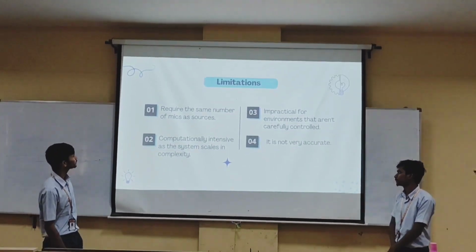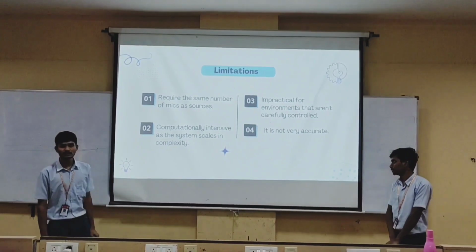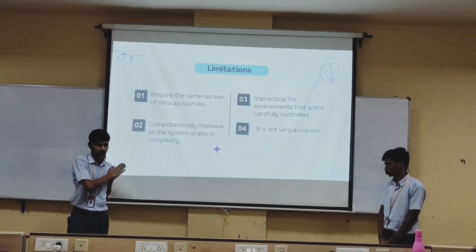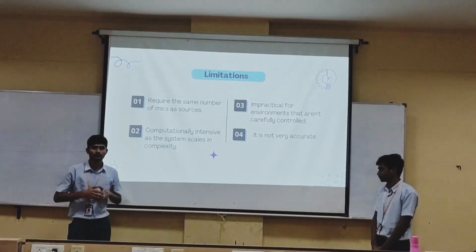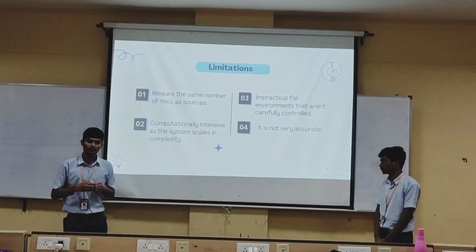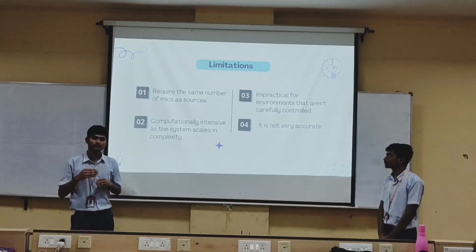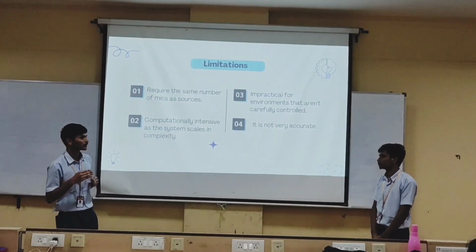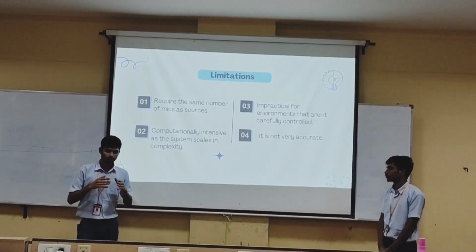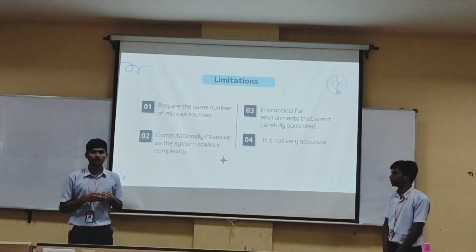Here are the limitations. We explained the blind source separation method here, and there are also some other methods like deep learning and neural network methods. Those methods are far better than these methods. Here there will be artificially mixed audios.